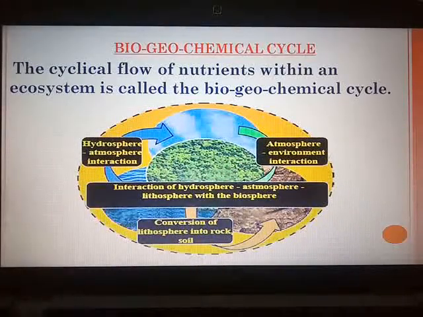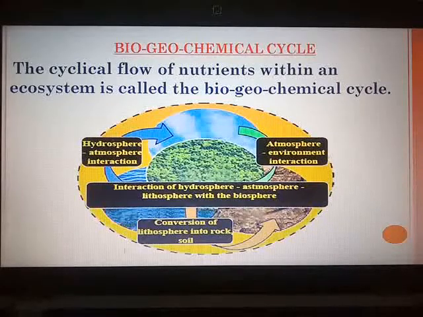And the recycling of the biological, that is living, geological and the chemical sources, different chemicals are also involved, of the nutrients in this process. It is a very complex process and it depends upon the level of energy transfer in the ecosystem. So here you can see that the flow of nutrients in an ecosystem is cyclic, even though the energy flow is one way. Now we are going to study the three cycles.